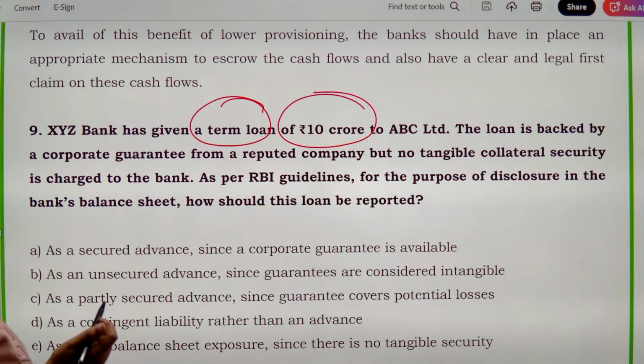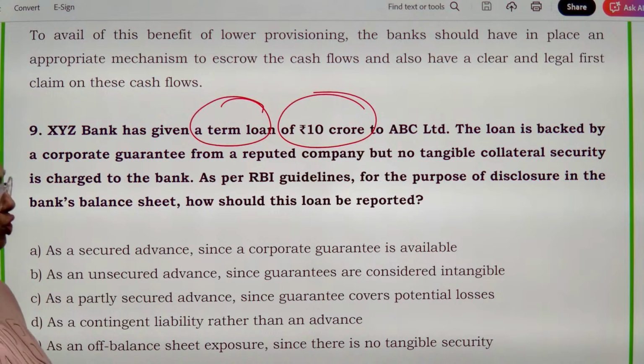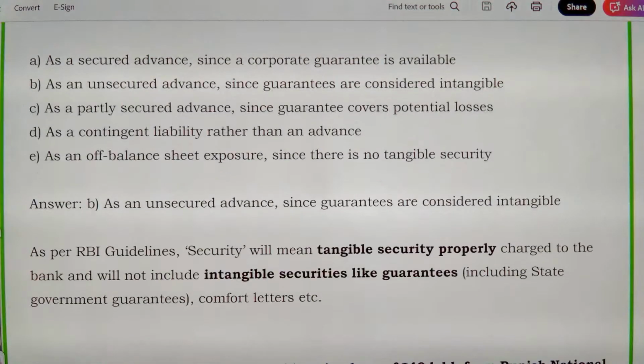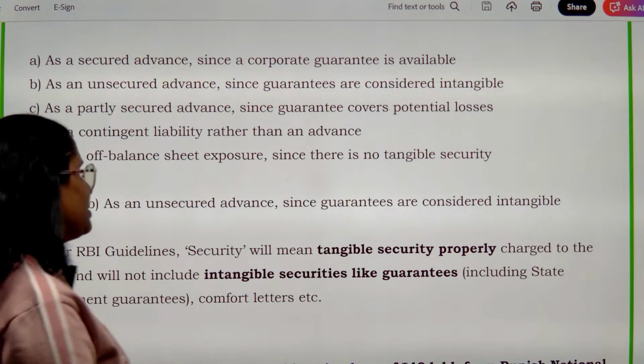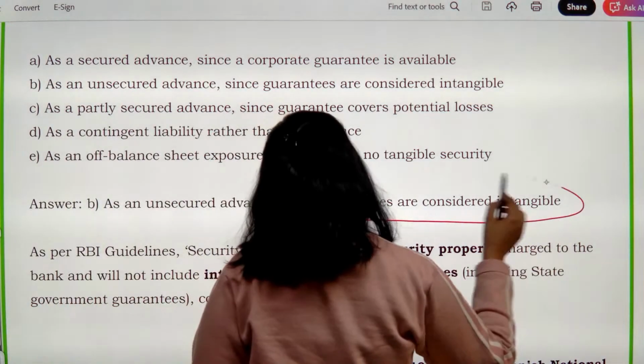RBI guidelines के हिसाब से हमको इसको कैसे report करना चाहिए? As a secured advance, as an unsecured advance, as a partly secured advance, as a contingent liability, as an off-balance sheet exposure, right? So there are few options given to you, and over here it would be treated as an unsecured advance because guarantees are considered as intangible.